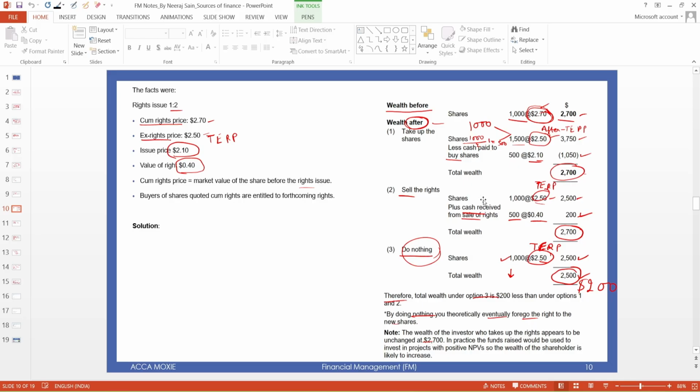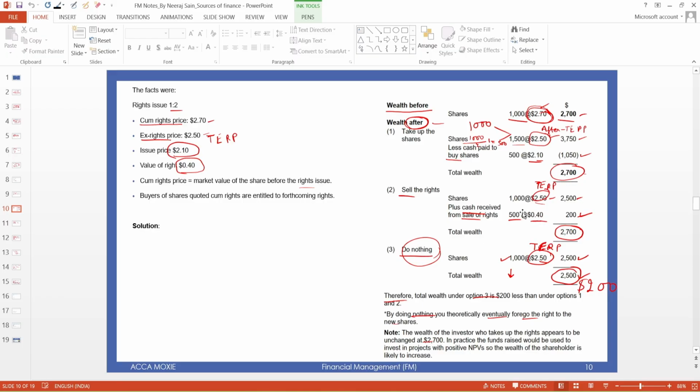When you sell the right, you may not get this full value of the right. This value is the most you can get as a commission when you sell. So you might not get the maximum, you might get 0.30 or 0.35.